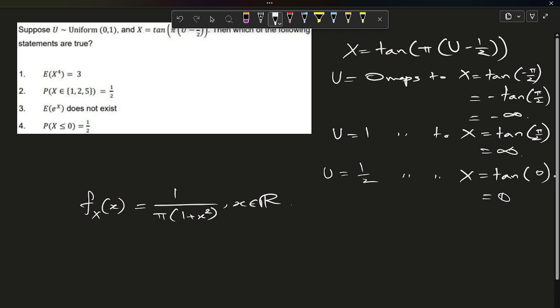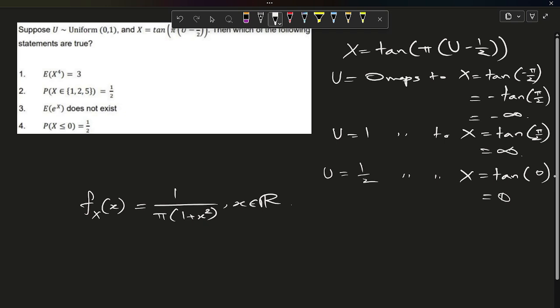Our option 1 is telling us that expectation of X to the power 4 is equal to 3. For a standard Cauchy distribution, no moments including expectation of X to the power 4 exist because the tails of the Cauchy distribution are too heavy.